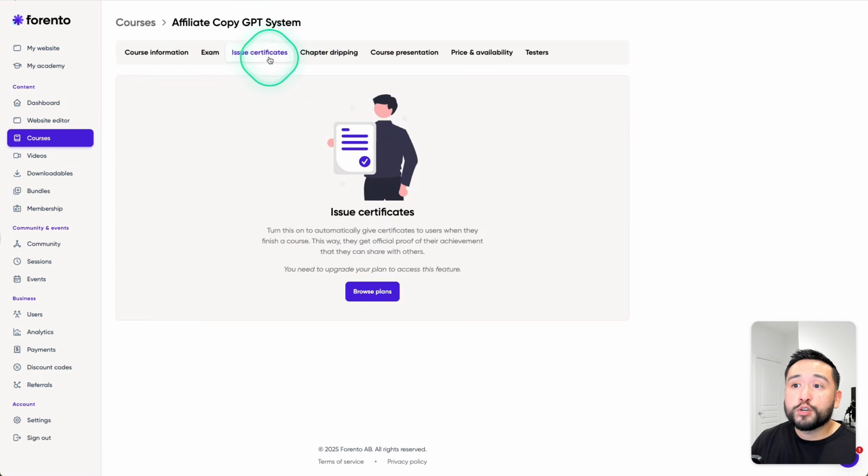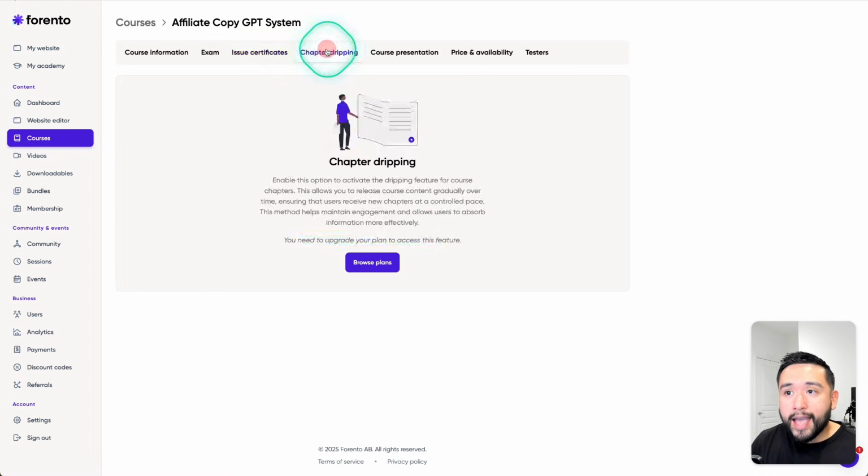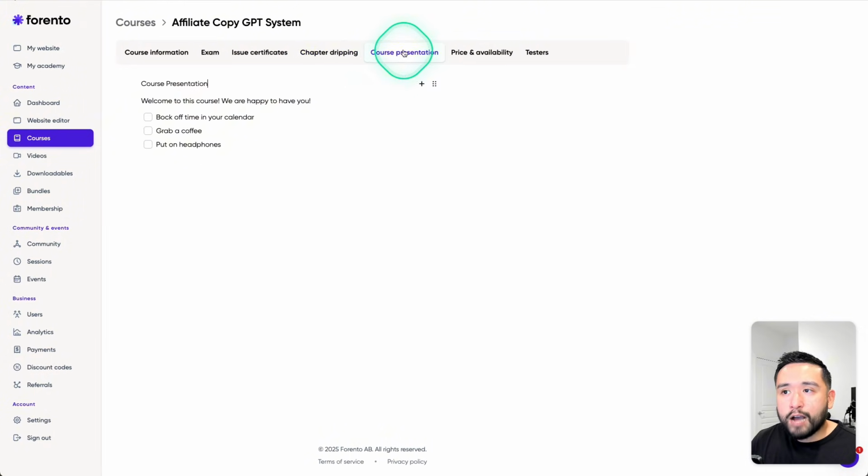Now for certifications, unfortunately, we do need to upgrade our plan to access this feature. So the AppSumo lifetime deal does not give you certificates. You do need to grab that $49 per month scale plan. And same goes for chapter dripping. You cannot drip chapters.